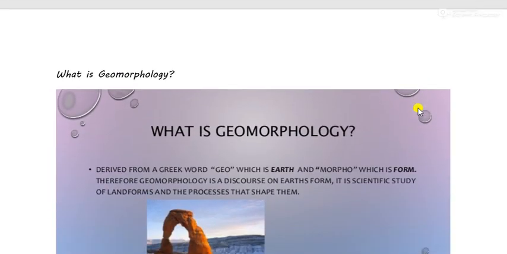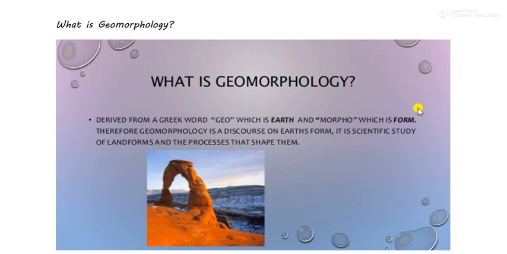So, what exactly is geomorphic process or geomorphology? The simple definition of it is the scientific study of landforms and the processes that shape them. Now we know that there are several kinds of landforms on the surface of the earth. So geomorphology is the study of how these landforms are formed. What is the process or what is the procedure through which these landforms are formed?